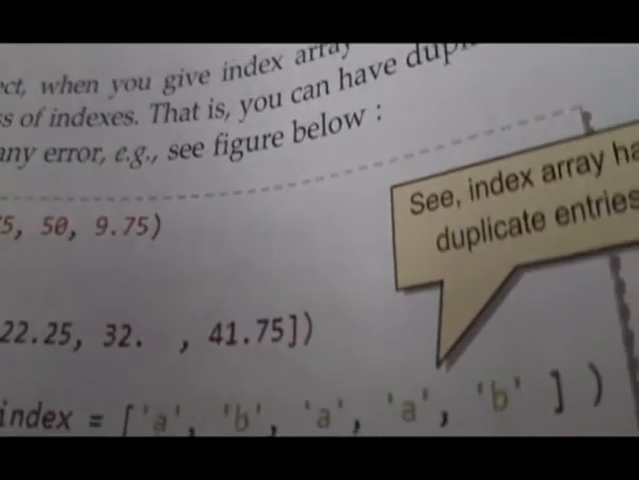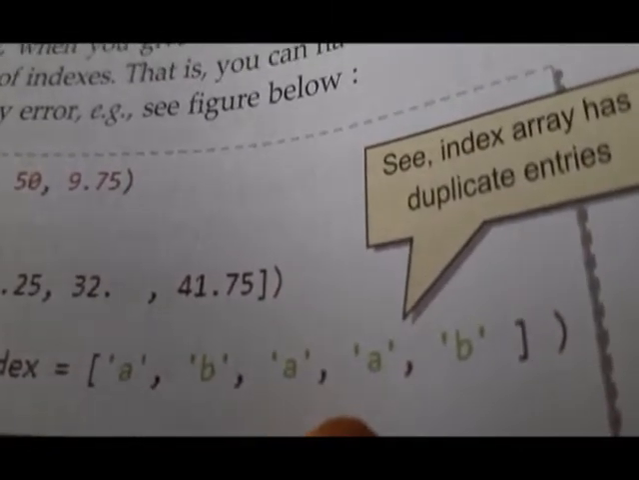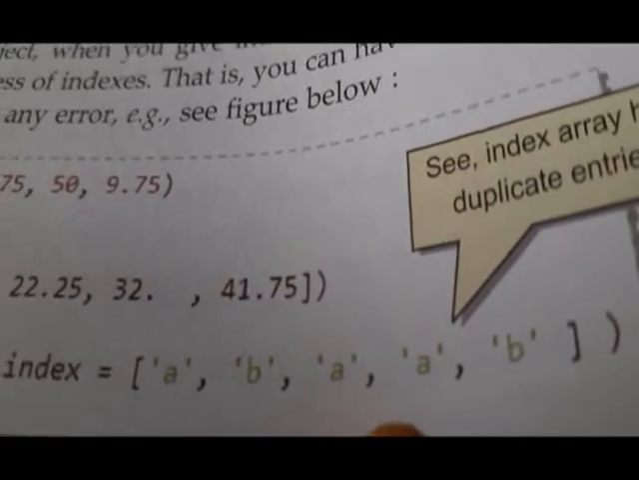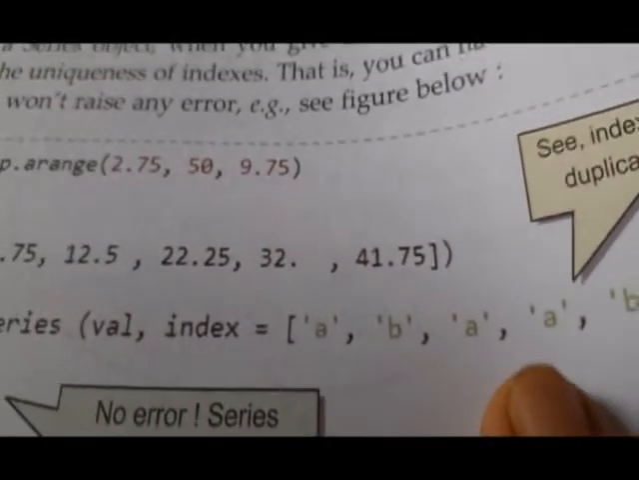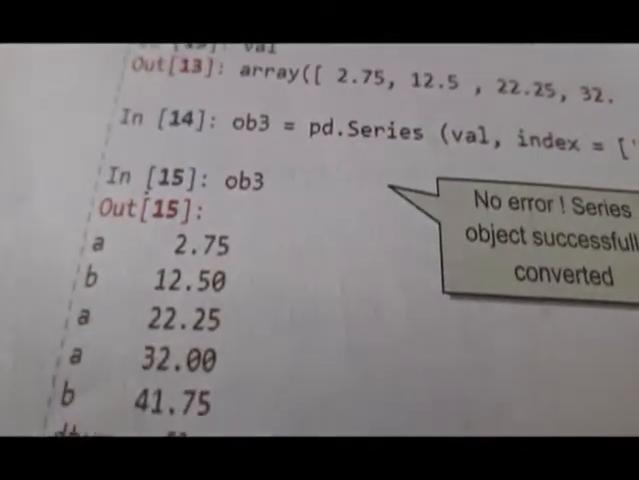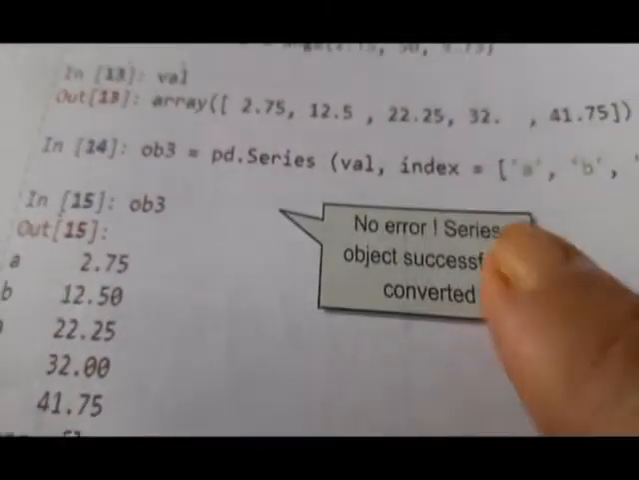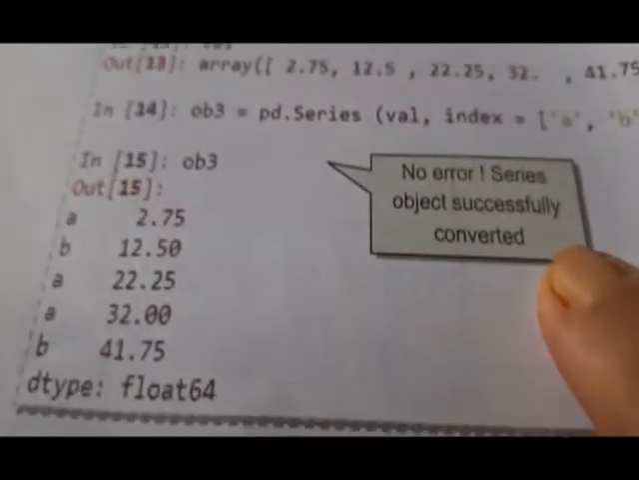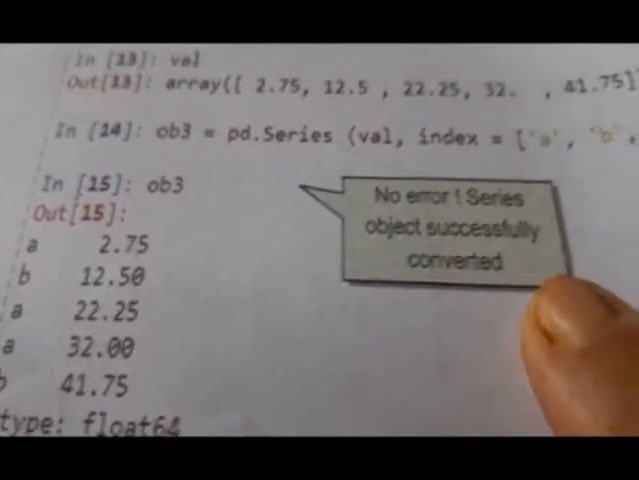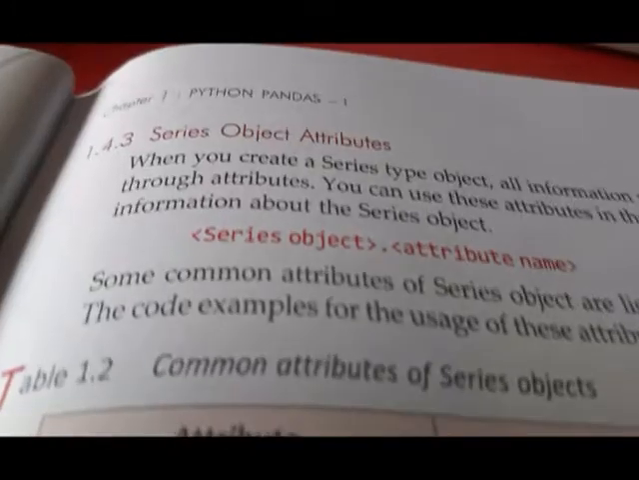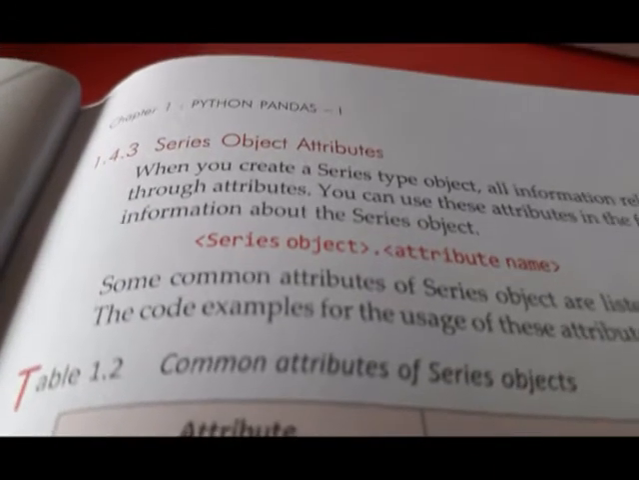When we are creating a series object and we specify the indices, we can even write duplicate indices, as per our requirement. Now you see this is obj3, and there is no error. The series object is very well created. Now, series object attributes.